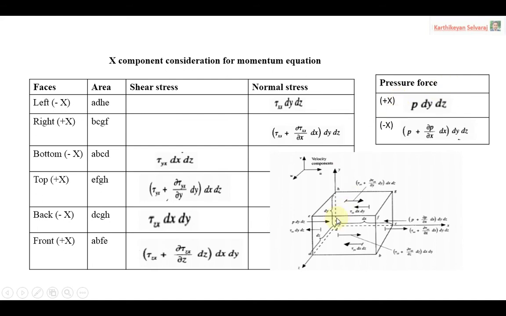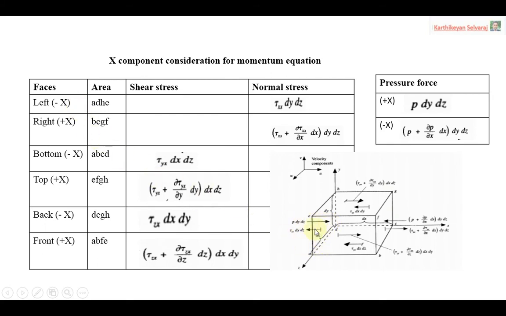So these pressure forces act on the left face and the right face. That is why I have given plus x for the left face and minus x for the right. See here, the pressure acting into the fluid element on the left is in the positive x direction. Always keep in mind, pressure acts into the fluid element, but on the right it is in the negative x direction. That is why I am putting minus x. The direction is very, very important, otherwise the equation will be in some other form. You have to watch very carefully. Now the pressure forces are over.